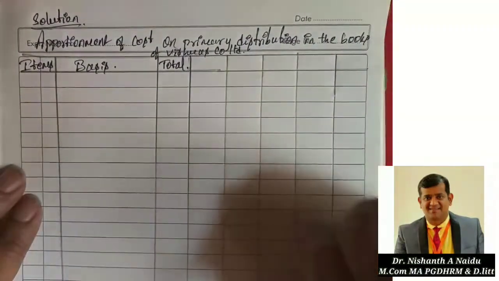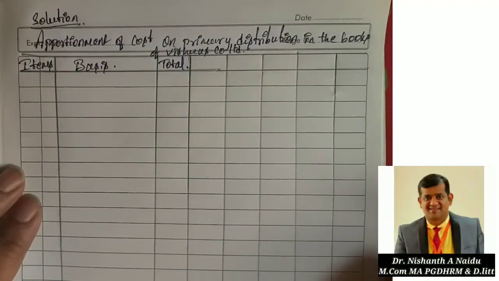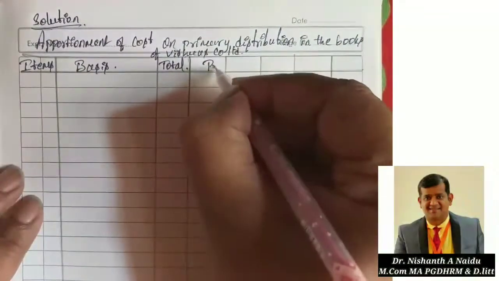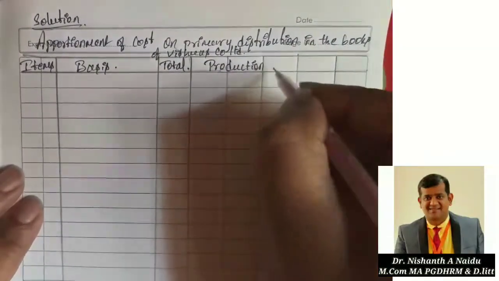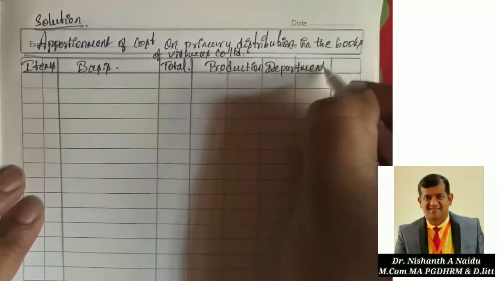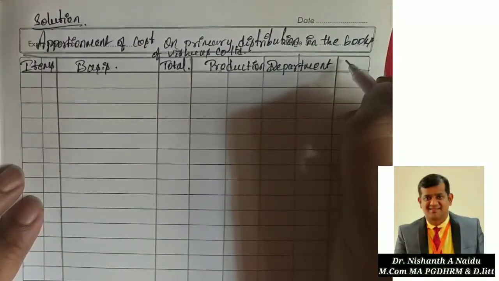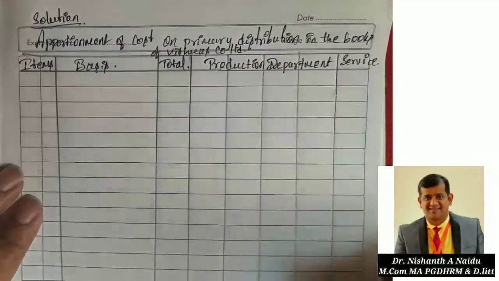See, here we have one department as a service and the remaining 4 departments are production. So what we'll do is mark this as a production department, so that we'll get clarity, and this is going to be a service department.